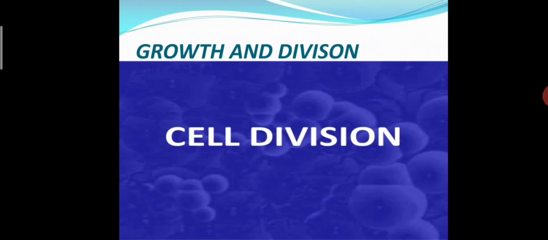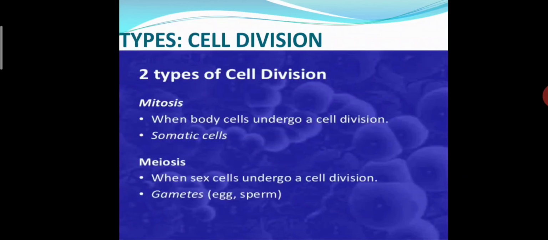Now today we are going to discuss our growth and division in our cell chapter. Okay students, we all know about cell division. Cell, we all know that it is a structural and functional unit of life, and division means divide. So by this term cell division, what do we know? We know that in this case some cells are divided, or some cells have to be separated, have to be differentiated, or we can say that by this cell we have formed some new cells. Let's see what this is.